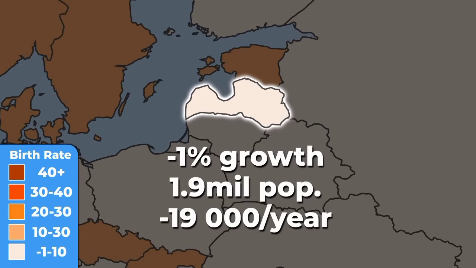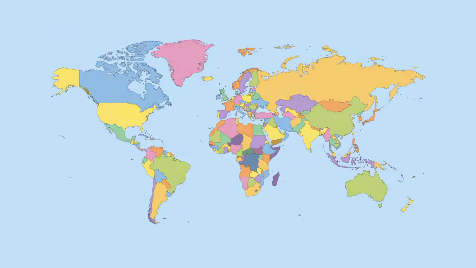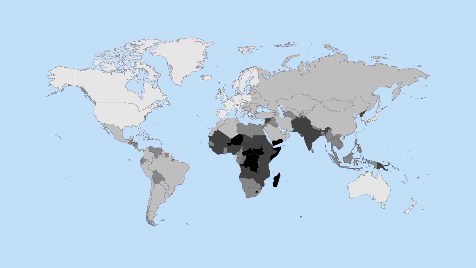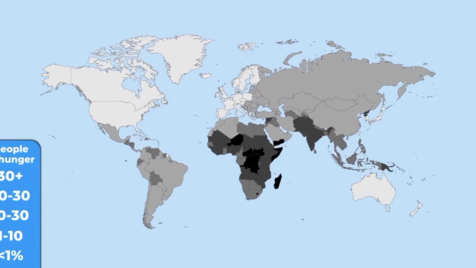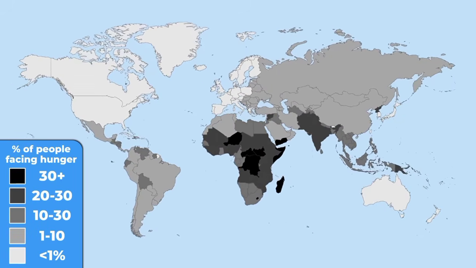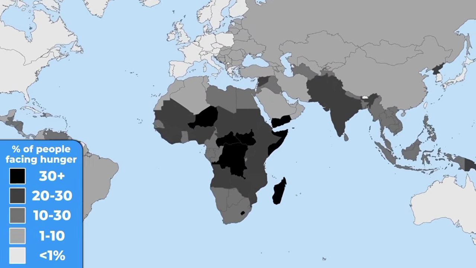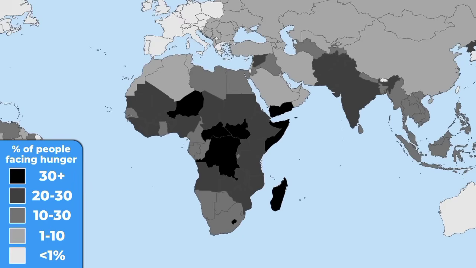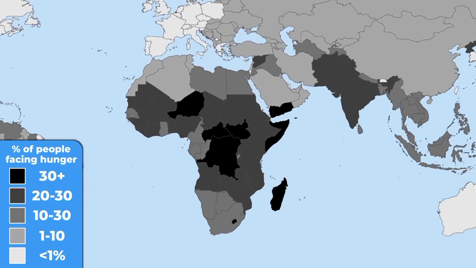The following map is a reality check. This is the Global Hunger Index. A darker color means a higher percentage of people facing life-threatening hunger. The most heartbreaking part is the realization of how much this map correlates with the previous one. Countries with the youngest populations are also the ones with the biggest food shortages.